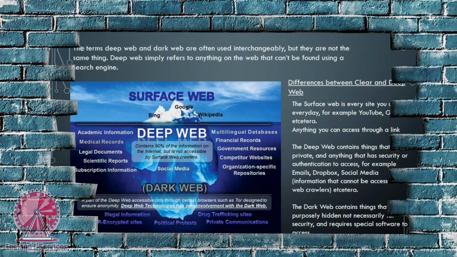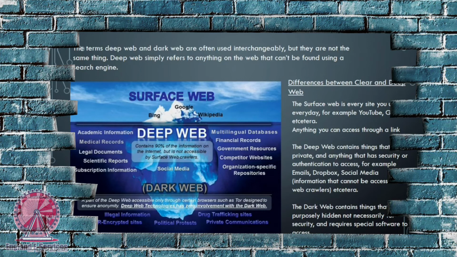If I went to Google and searched for the title of an email with the recipient name, I guarantee it's not going to come up, because Google cannot index emails as they require a certain level of authentication. Many people want to access the deep web and don't understand that the deep web is also part of the clear web, but slightly different.